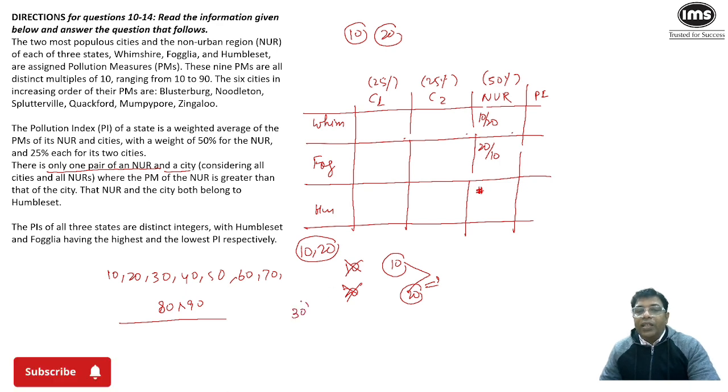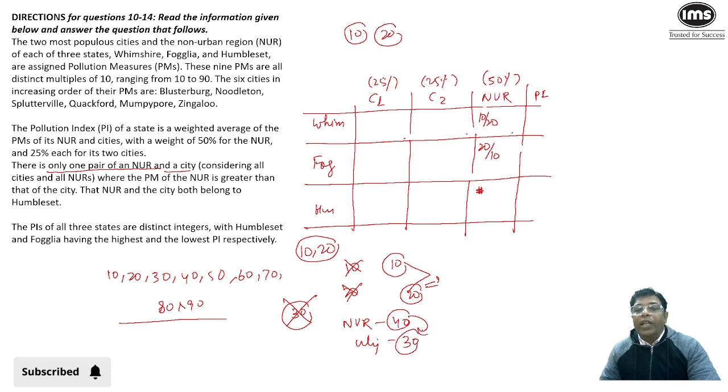If I take 30, that is not possible, because if you have assigned values of 10, 20 and 30 to each of the three NUR, then in that case all the cities will have more PM than all the NUR. So to make this condition true, I think we should take one NUR to be 40 and one of the cities' PM to be 30. In that case, this will be the only pair.